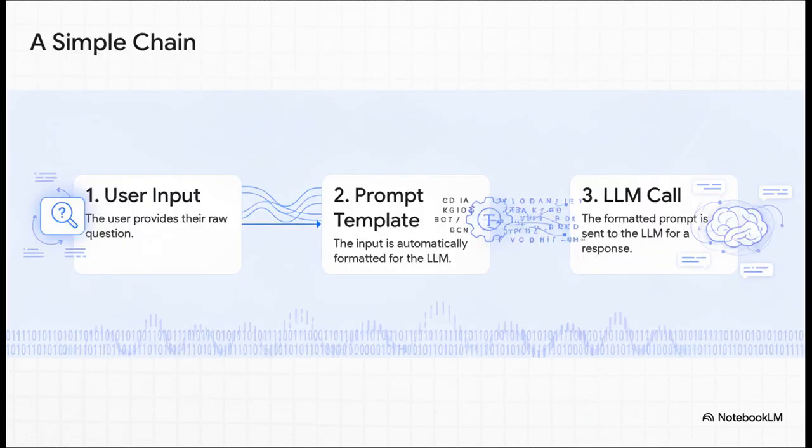And here's what that basic workflow looks like. You've got the user input, like a question. The chain then grabs our pre-made prompt template and applies it to that input. And finally, that nicely formatted prompt gets sent off to the large language model. It's a simple process, but it completely automates all that manual formatting we wanted to avoid.